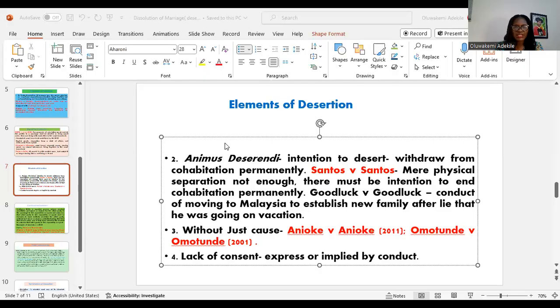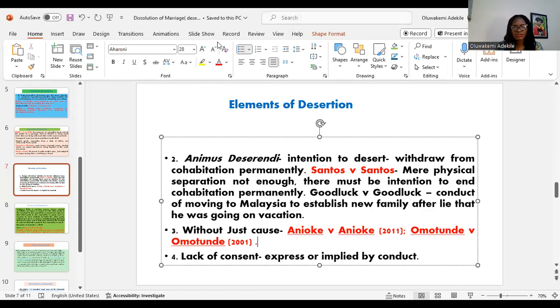In this presentation, therefore, we shall be looking at the following learning outcomes. One, to be able to determine what is meant by desertion under the Matrimonial Causes Act. And if we are able to decide that, we shall look at some of the elements of what is meant by desertion.